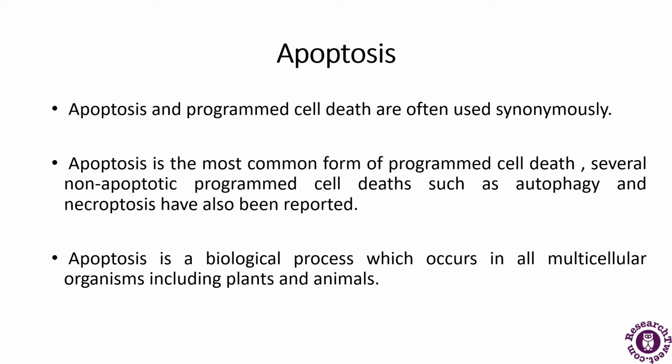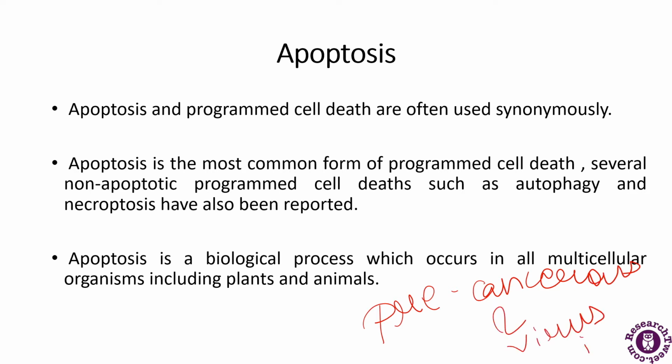So, how is apoptosis important? Apoptosis is important because it eliminates the precancerous and virus infected cells. It eliminates these virus infected cells and the precancerous cells, and it also maintains a balance of the cells in the human body, and it also enhances the immune system.